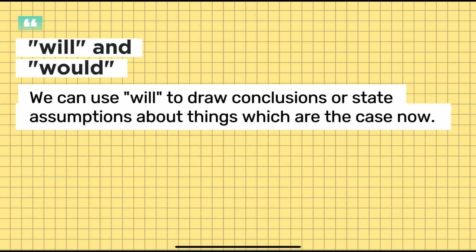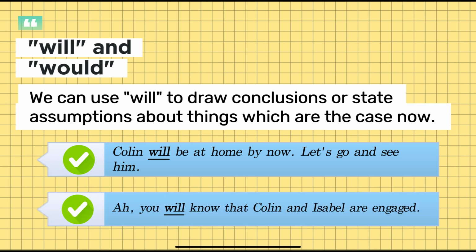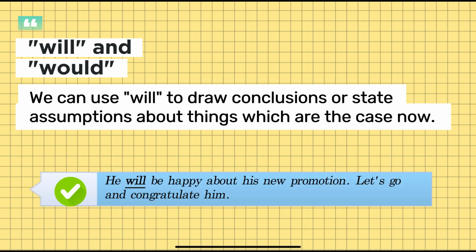We can use will to draw conclusions or state assumptions about things that are the case now. For example, Colin will be at home by now. Let's go and see him. You will know that Colin and Isabel are engaged. This means I assume you already know. He will be happy about his new promotion. Let's go and congratulate him.